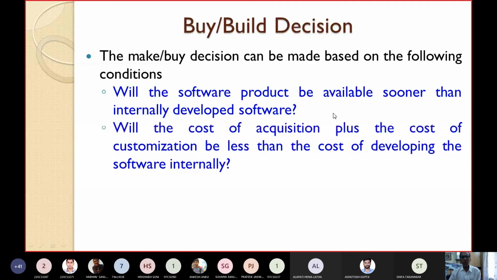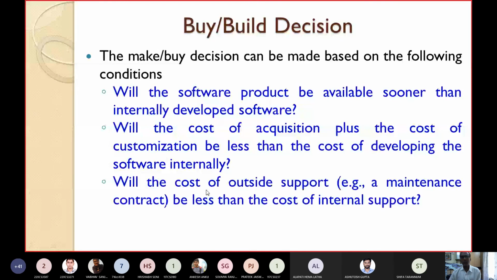Number 2, will the cost of acquisition plus the cost of customization be less than the cost of developing the software internally? If I develop the software, how much cost will I spend internally? If I purchase ready-made software from outside, and the acquisition cost plus the cost required for customization is still less than the in-house development cost, then I should go for purchasing the software.